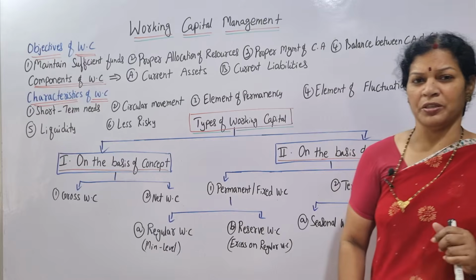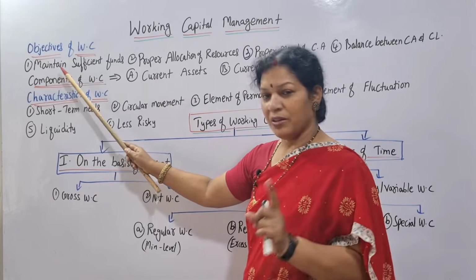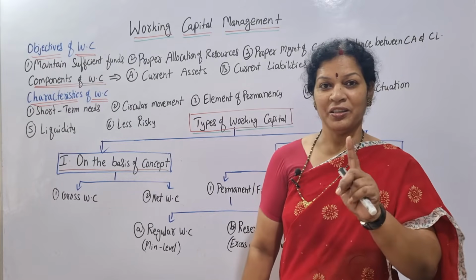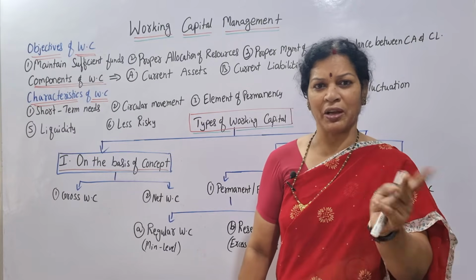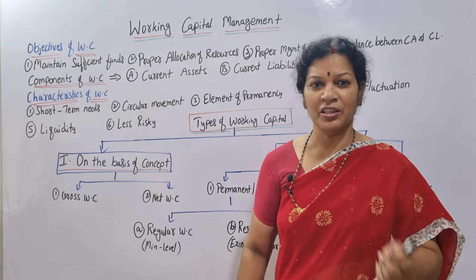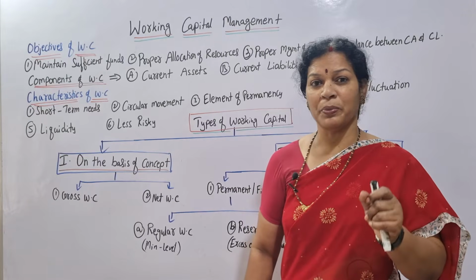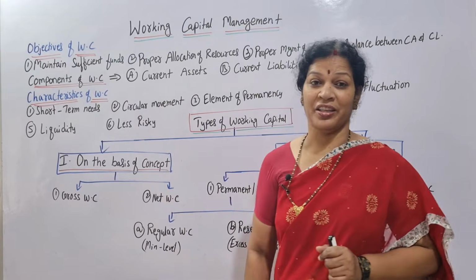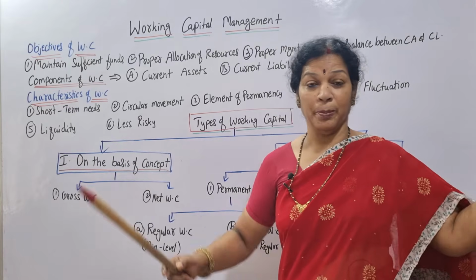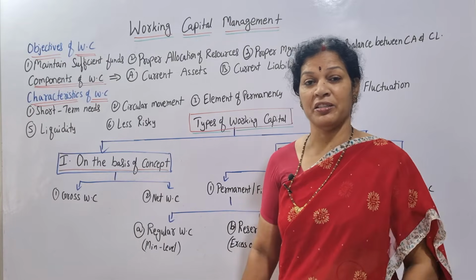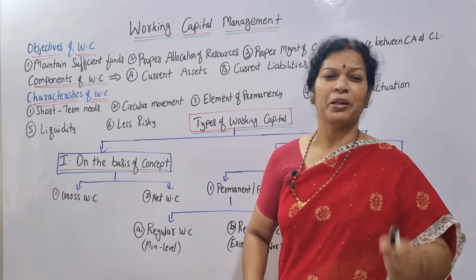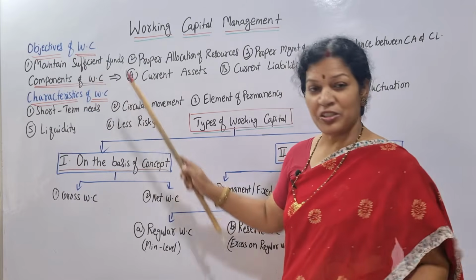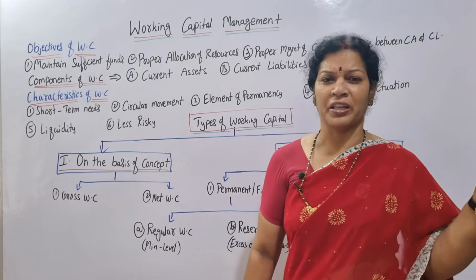Now, what are the main objectives of working capital? First thing is to maintain sufficient funds. The company has to maintain working capital and fixed capital, both together. As I told you, fixed capital is to purchase the assets, and working capital is for small transactions. If sufficient funds are not there, then it will become a problem. Though a company has lots of investment, like an MNC, if working capital is poor, it is very difficult to manage. That is why you have to maintain sufficient funds. This is the main objective of working capital.